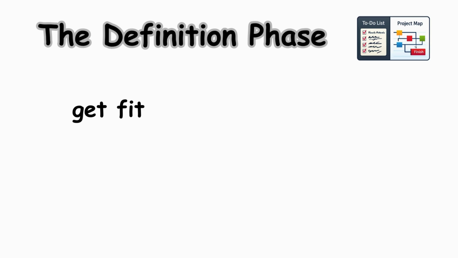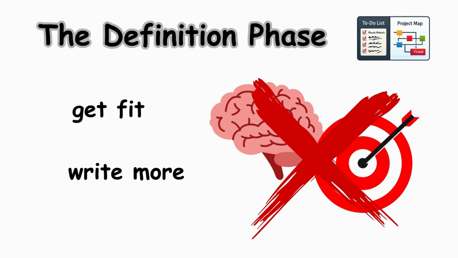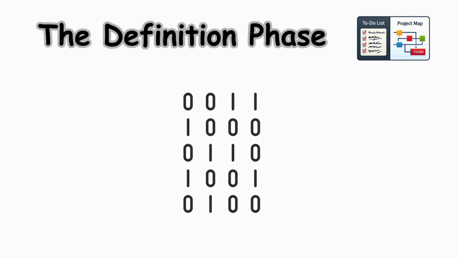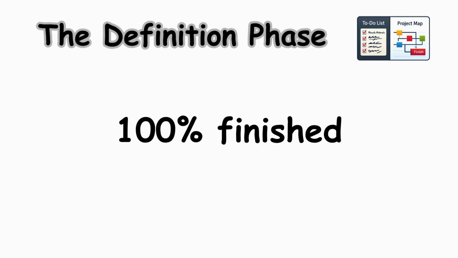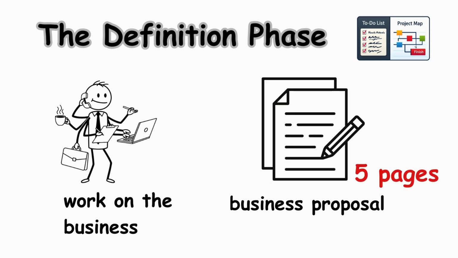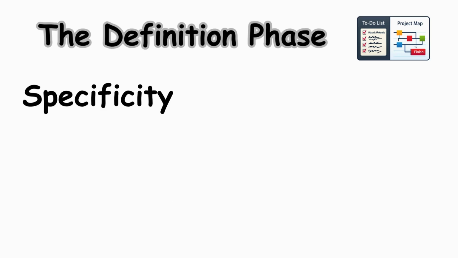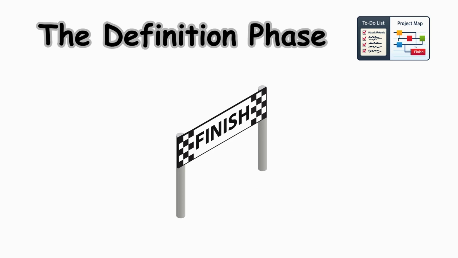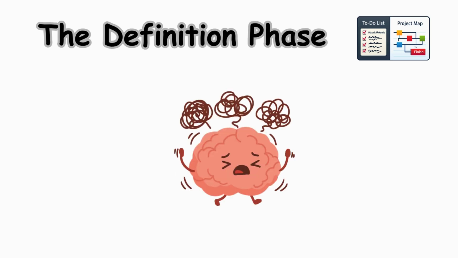Vague goals like get fit or write more provide no target for the brain to hit. You need a binary outcome, something that is either 100% finished or it isn't. Instead of work on the business, your goal should be complete the first 5 pages of the business proposal. Specificity is the antidote to procrastination. If you don't know exactly where the finish line is, your brain will find reasons to stop running.